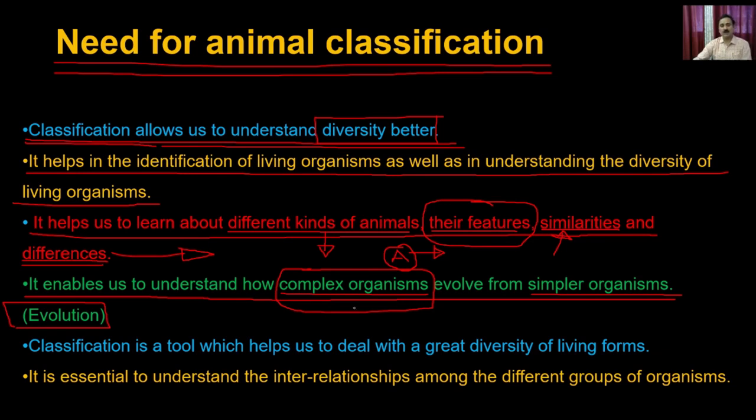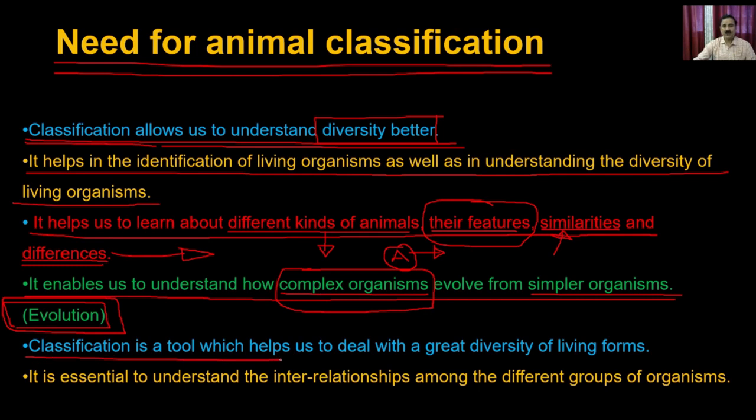If there will be a scarcity of meat, they will eat the vegetable, and that's how you can understand the evolution of particular organisms with the help of classification, because classification is going to tell you how a simple organism is turned into a complex organism.